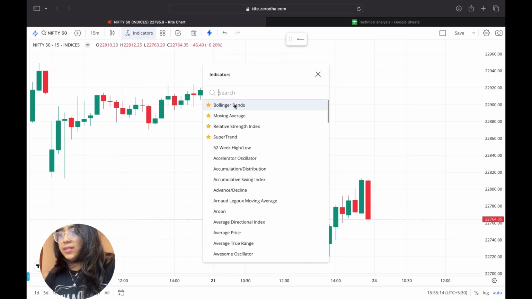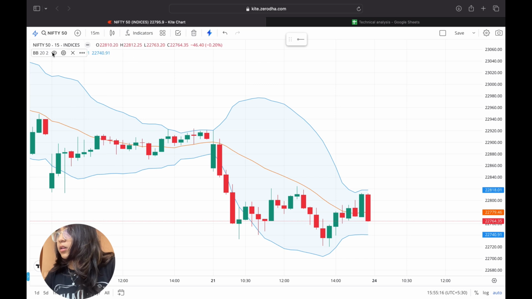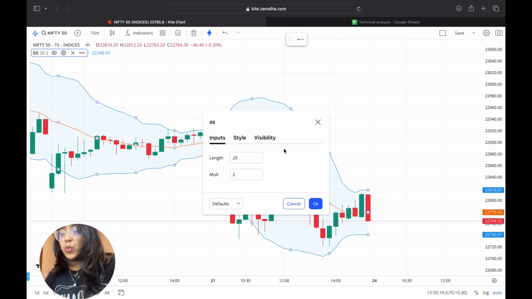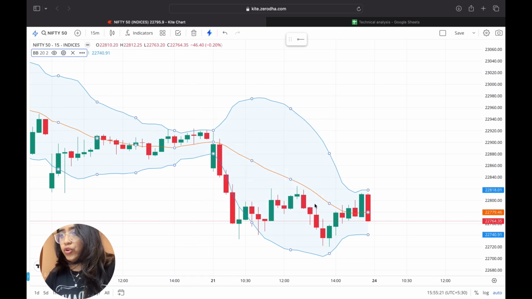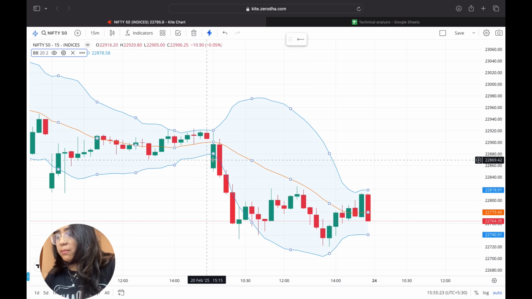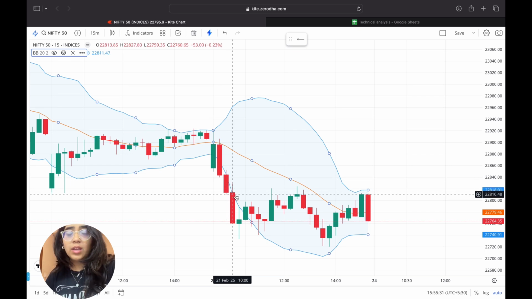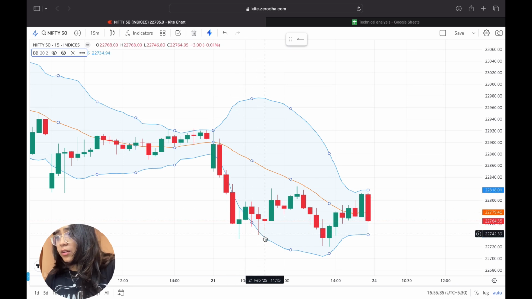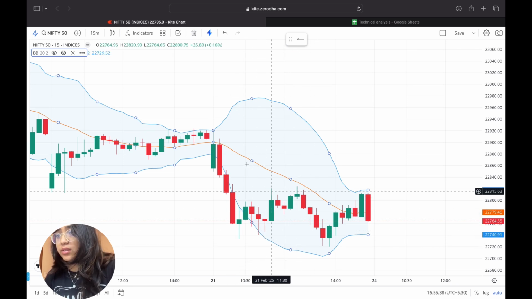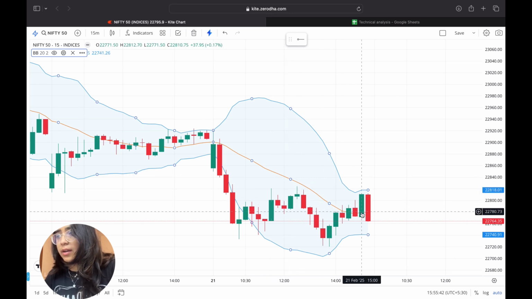Moving on to our next indicator, which is the Bollinger Band. The setting is set to the length being 20 and the standard deviation being 2. As we can see, the market opened near the lower band and it continuously went outside the lower band for quite some time, which again goes to show that there was huge volatility in the market. It again got contained within the lower band and continuously took resistance from the 20 moving average or the middle band, and the last candle closed below the middle band. So this reaffirms that the sentiment is bearish.